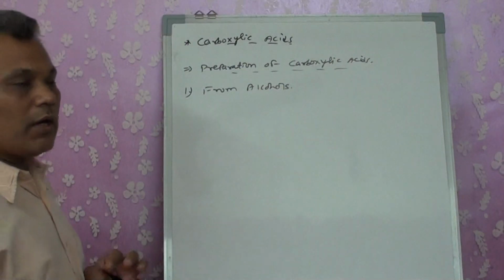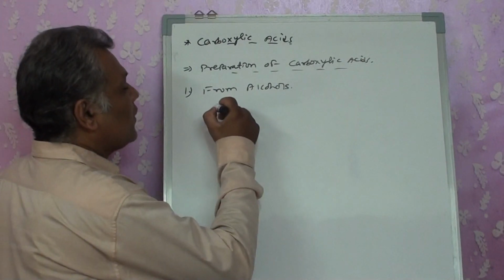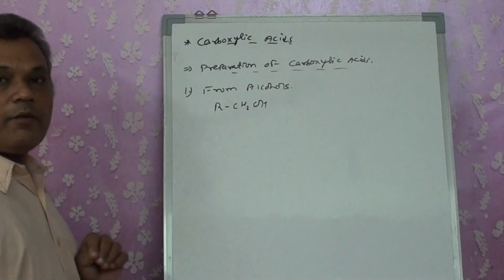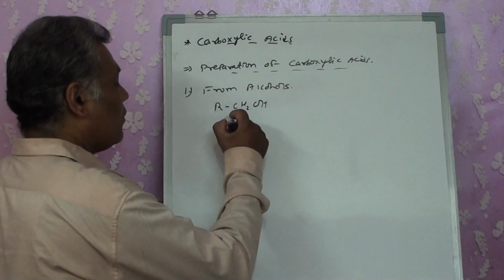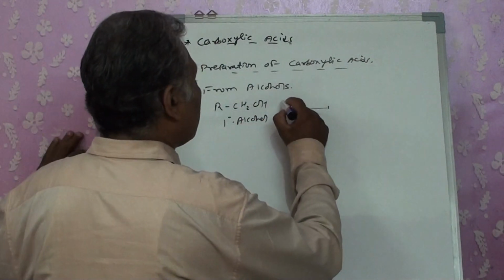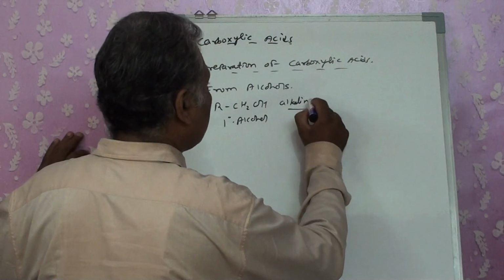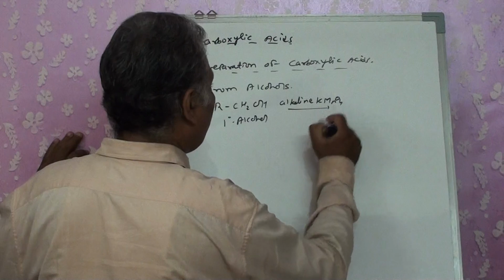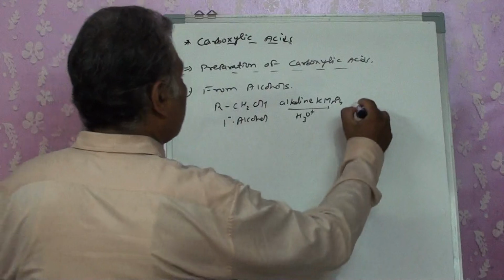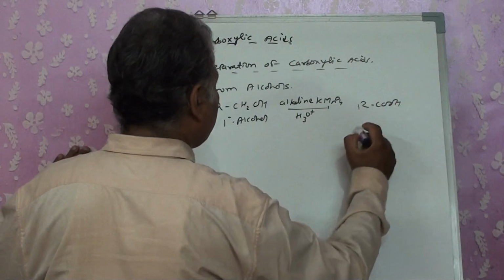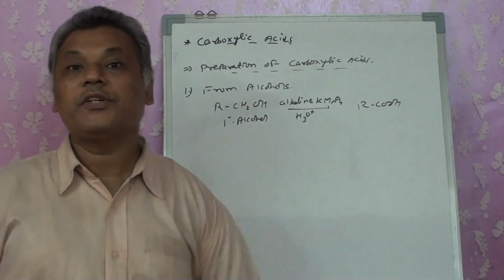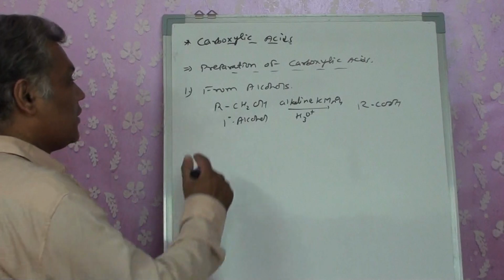If I take RCH2OH, a primary alcohol, then on reacting with alkaline KMnO4 and then acidification, it produces RCOOH with the same number of carbons. A primary alcohol produces a carboxylic acid with the same number of carbons.